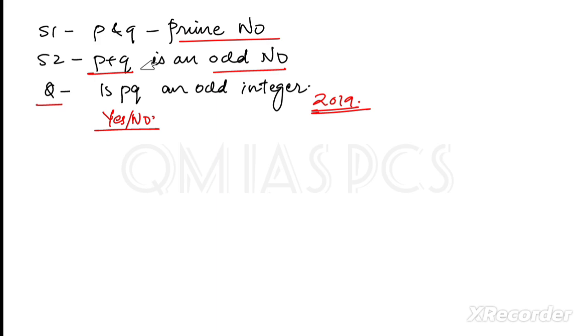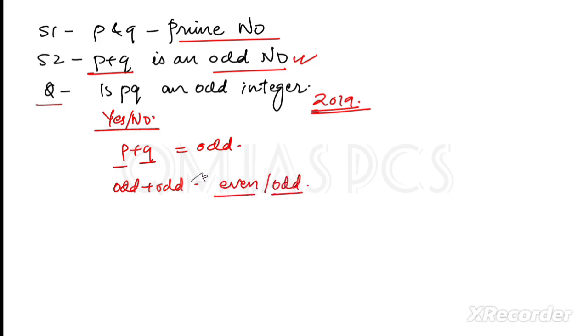From the second statement, what is P plus Q? It is an odd number, an odd integer. I have told you the arithmetic of two numbers, like even number and odd number. So what can be P and Q? If I add two odd numbers, what will be the value, even number or odd number? Just now I have told you that the sum of two odd numbers is always an even number, right? It should not be an odd number. Clear? So here P and Q both should not be odd.